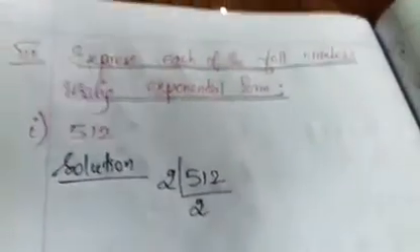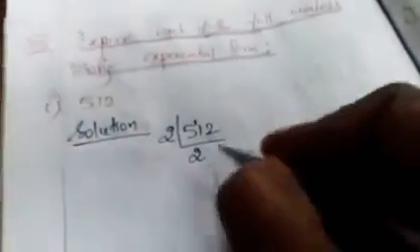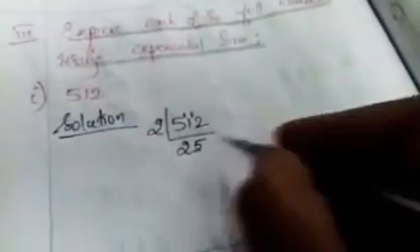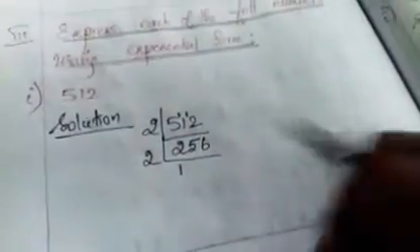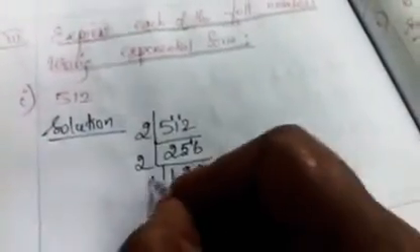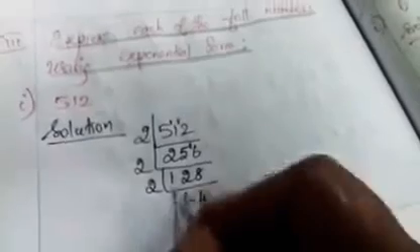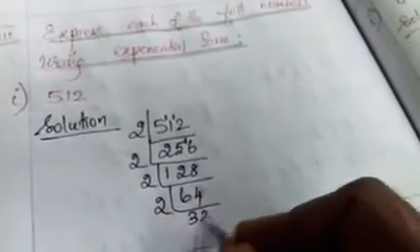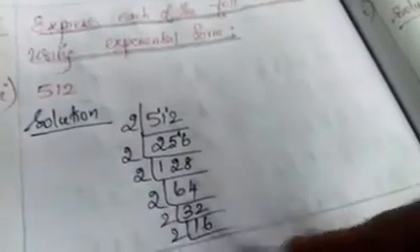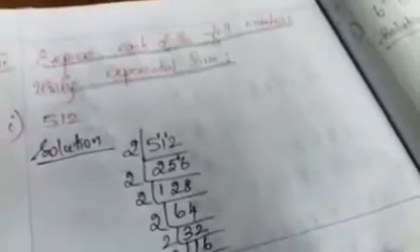5 how many times? 2 2s are 4, balance 1. So 11 how many times? 5 times 10, remaining 1. So 12 how many times? 6 times. Okay, again take the 2 table, 2 2s are 4, remaining 1, so 8. Again take the 2 table, 6 times 4. Again take the 2 table, 32. Again take the 2 table, 16 times. Okay, again 8 times. Again the 2 table, 4 times, 1 times.